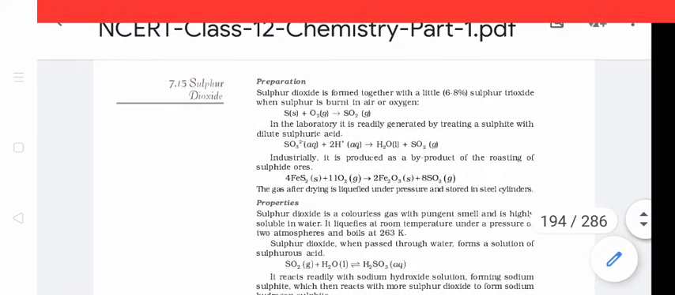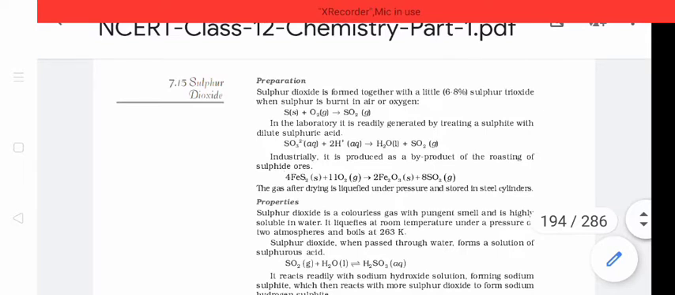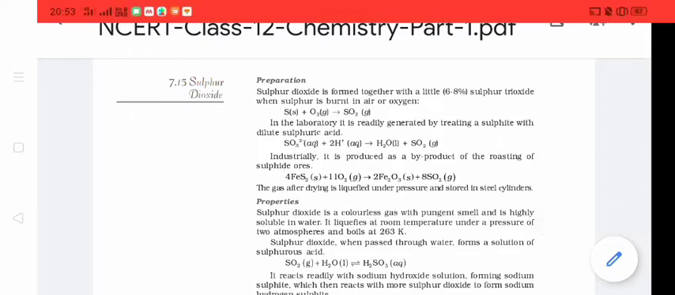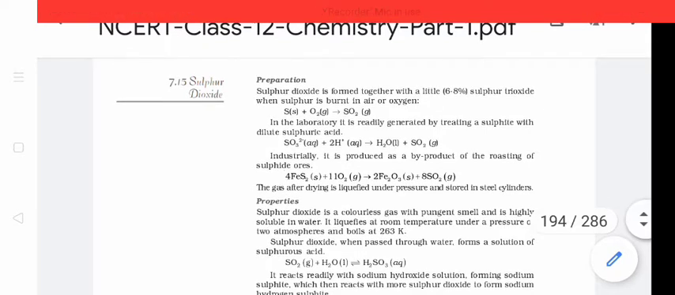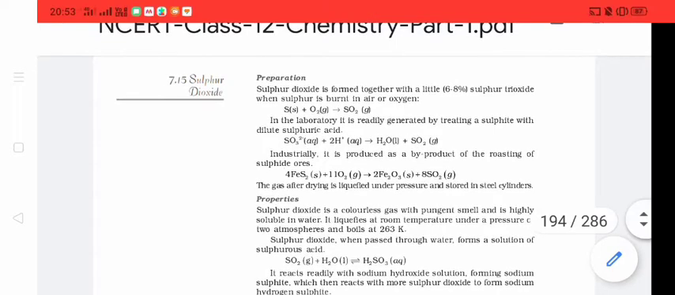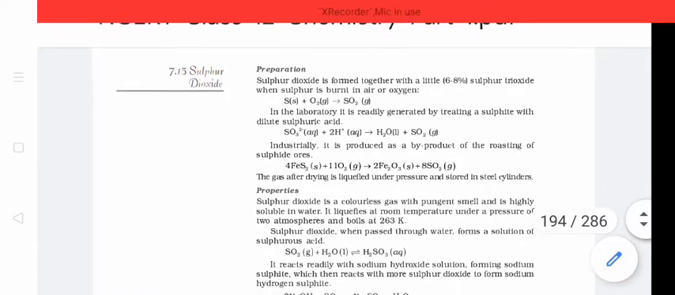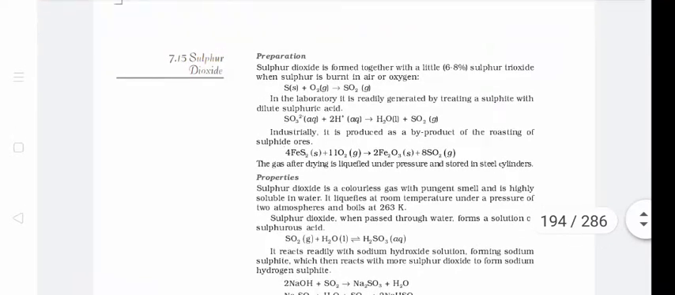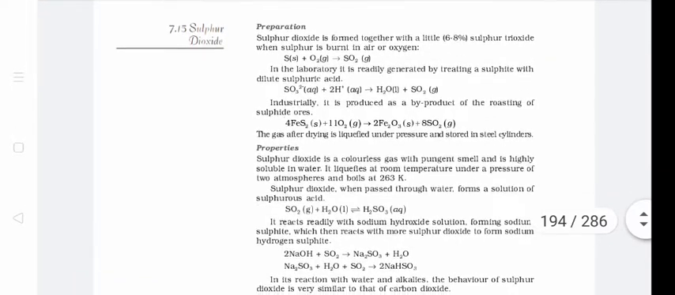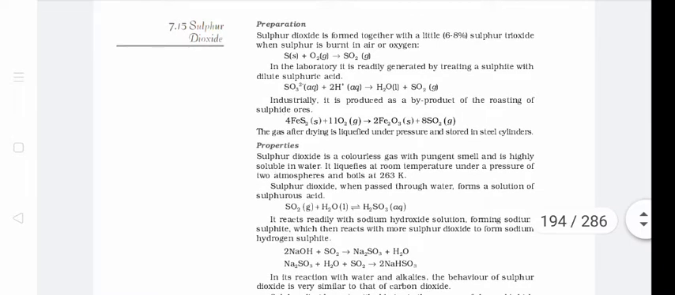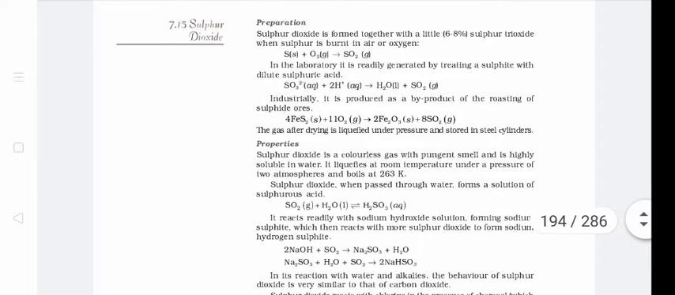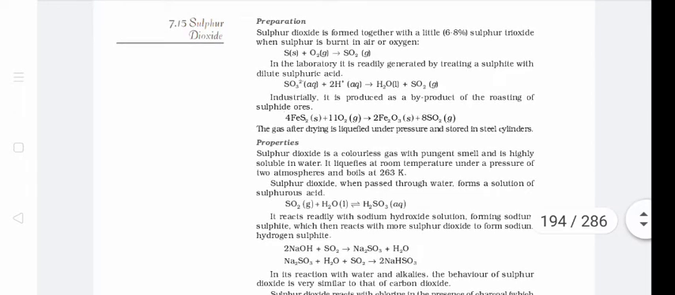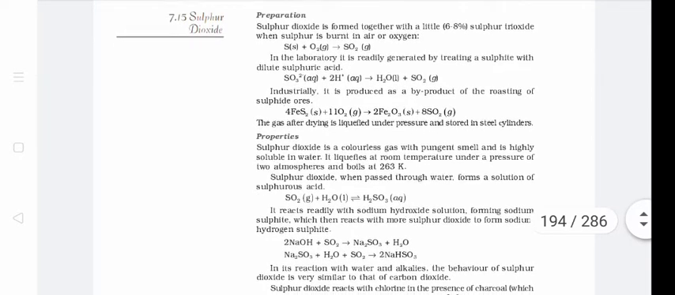The second method is a laboratory method in which you react sulfite salts with dilute sulfuric acid. At that time, water and sulfur dioxide are produced. Third is from sulfide ores. When sulfide ores are roasted in presence of oxygen, you get metal oxide plus sulfur dioxide gas.